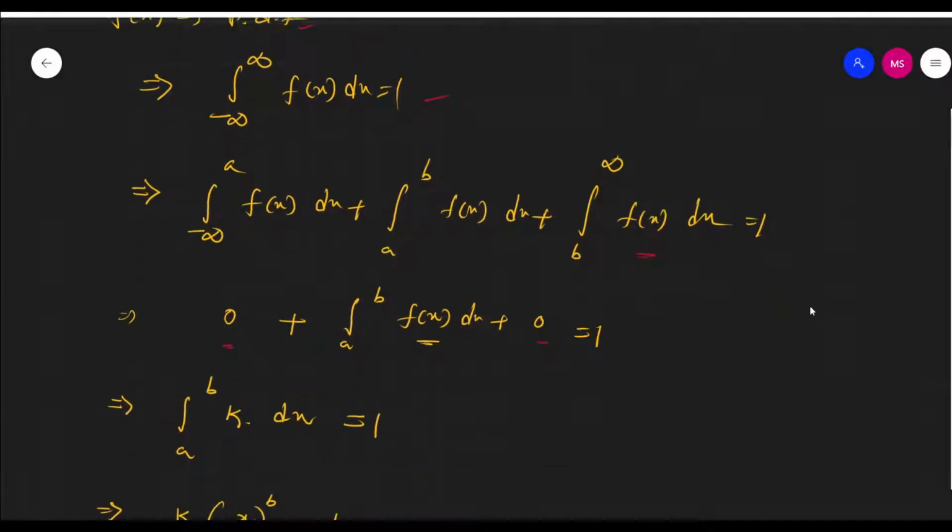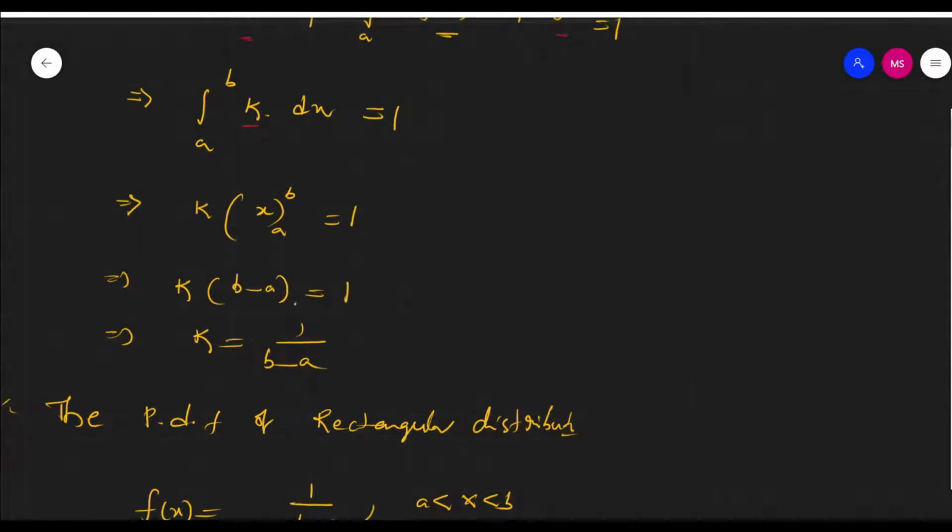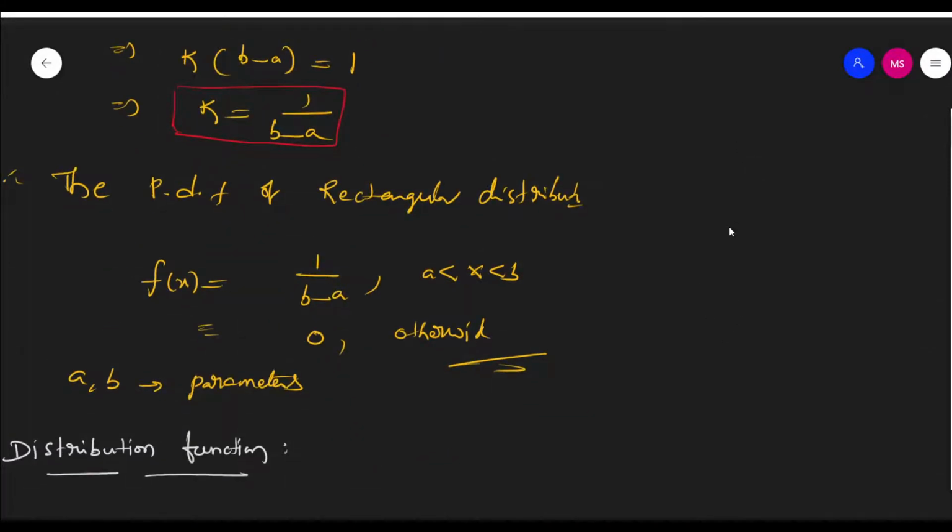Okay, inside the limits, the integral from a to b of f of x dx is equal to 1. Here f of x is equal to k. Substitute the k value and integrate: k is a constant, and the integration of dx from a to b gives b minus a. So k times (b minus a) equals 1, therefore k is equal to 1 by b minus a.